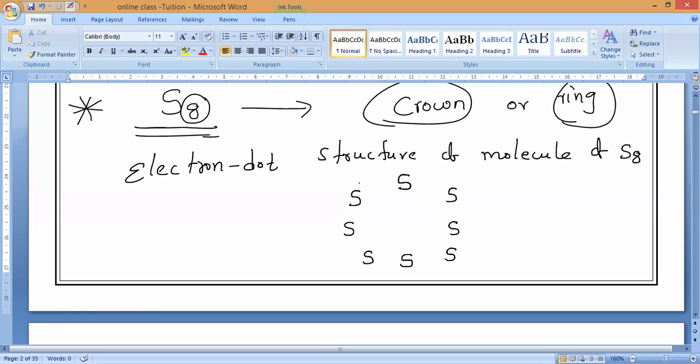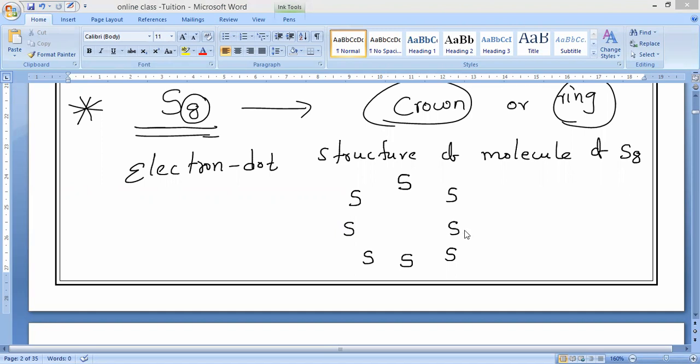Now you check it. Does it look like a ring? Others also, respond. Tell me fast.